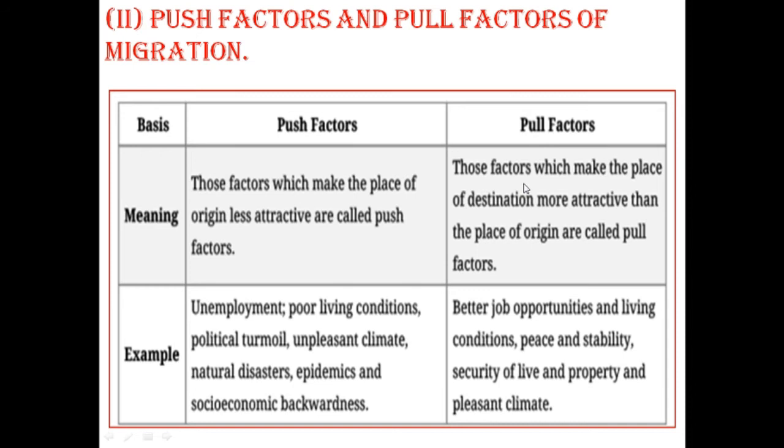Pull factors. These are the factors that make the place of destination more attractive than the place of origin. That's why people want to leave their place of origin for better job opportunities and living conditions, peace and stability, security of life and property, and pleasant climate.